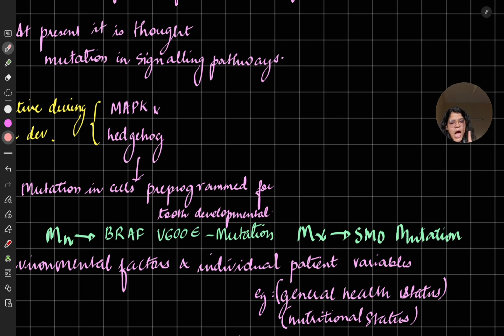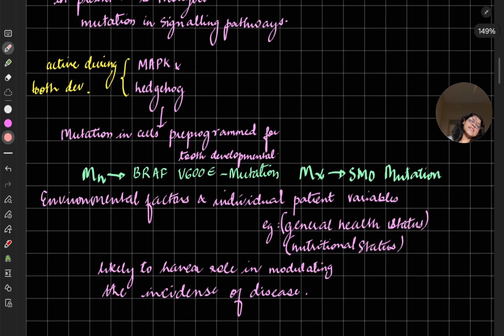Mandible, BRAF V600E mutation, and in maxilla SMO mutation. Remember this, so if it comes in question you can write the mutation. So environmental factors and individual patient variables such as general health status, nutritional status can also be the cause of this disease, likely to have a role in modulating the incidence of disease.